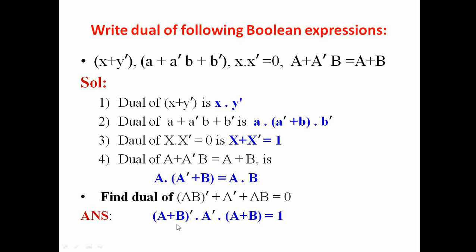So this is the dual of the given Boolean expression. So in this way we can convert any Boolean expression to its dual form.